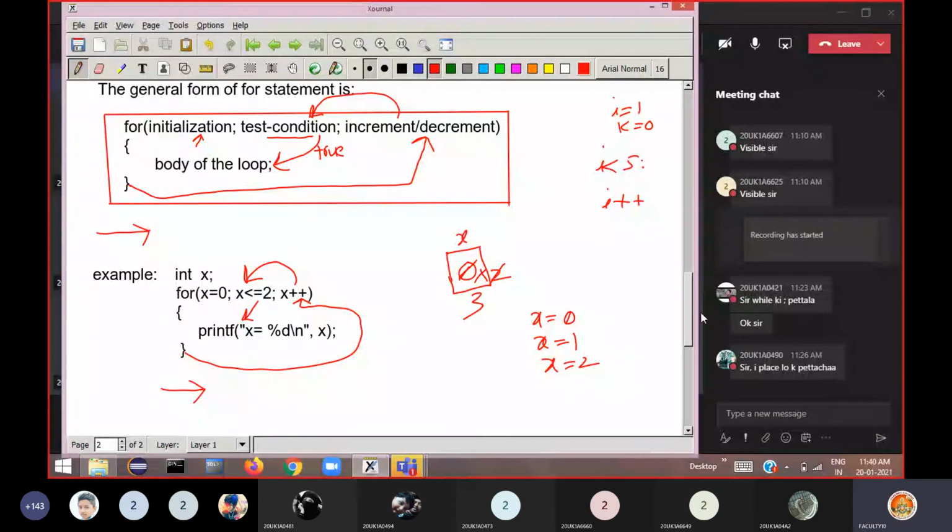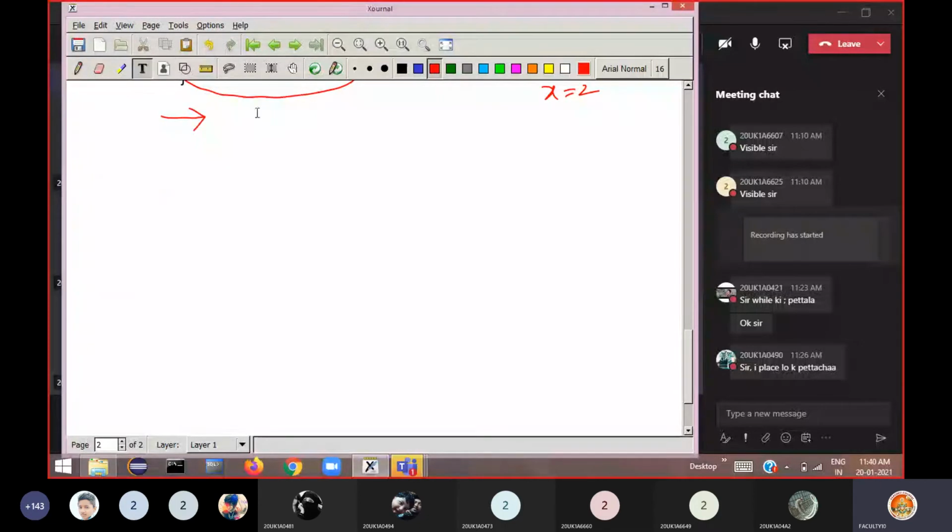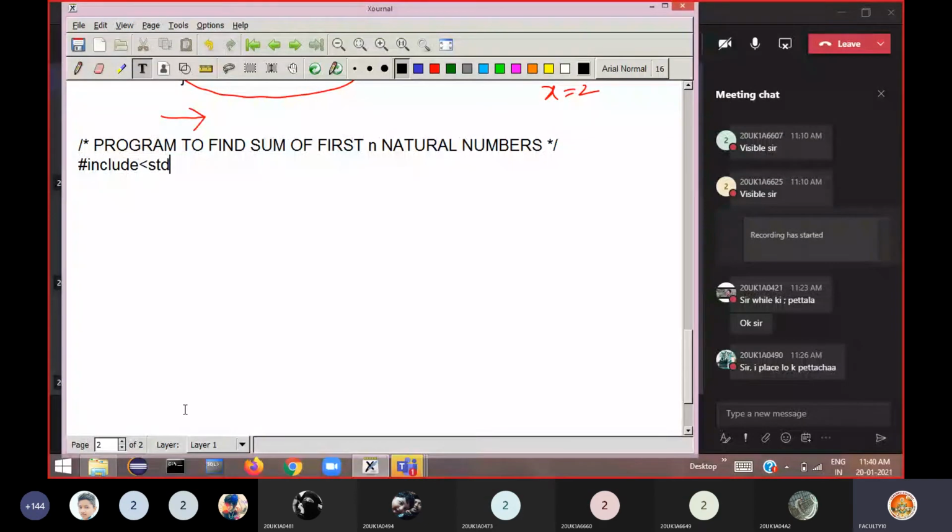Okay, right, so we take one example problem using a for statement. We can write one program. Okay, so what I am doing is I am trying to write a program to find the sum of first n natural numbers. Program to find sum of first n natural numbers. Okay, so include the header file. Then begin the main here.